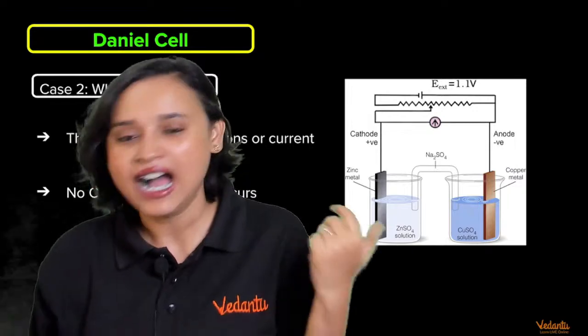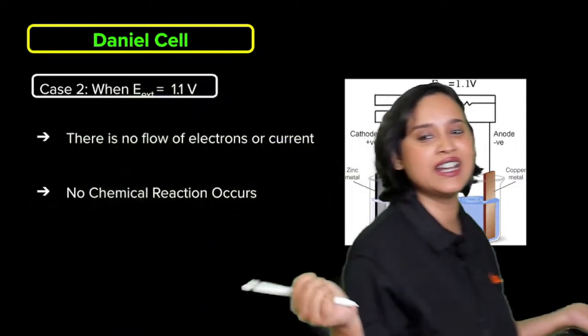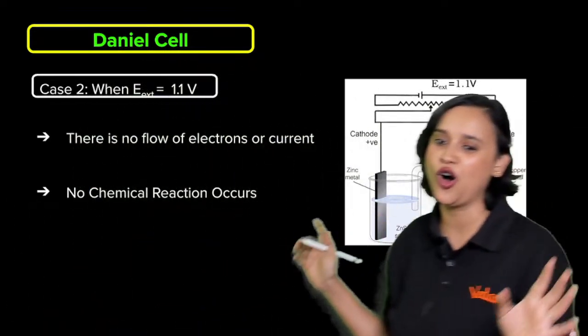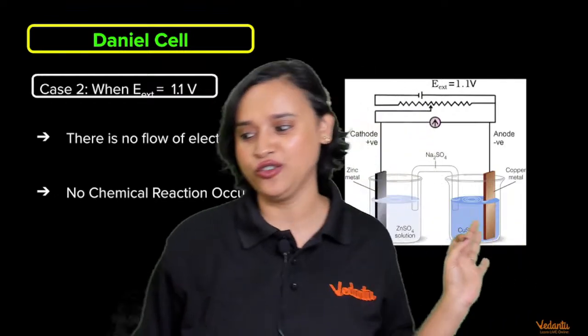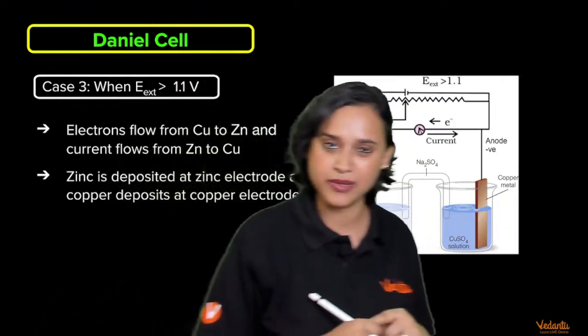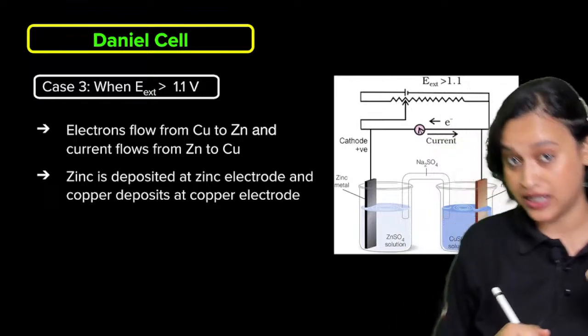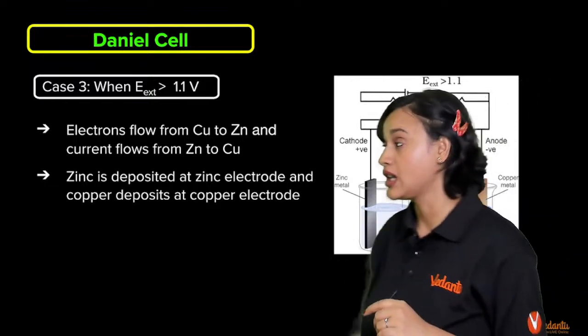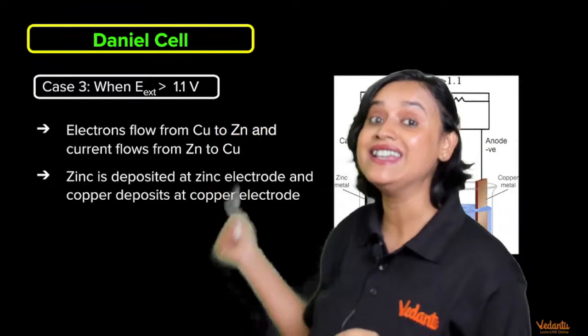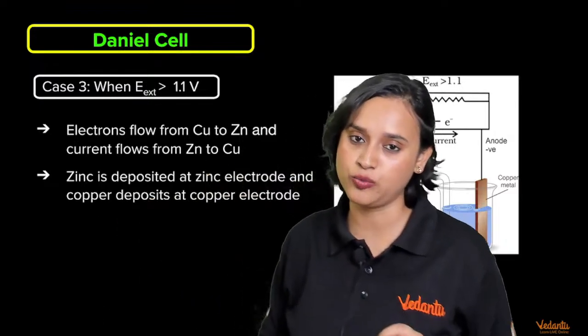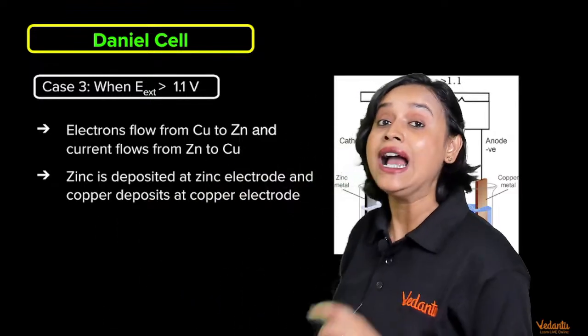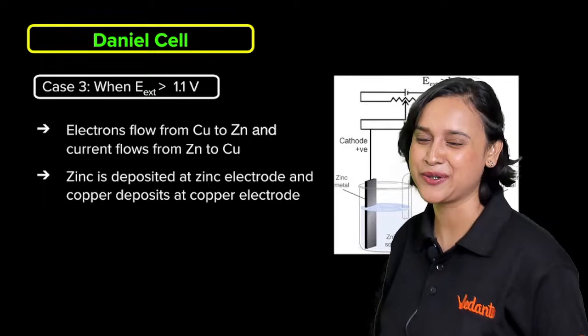Correct, everybody? So here also you will find that there is no flow of electric current or of electrons. But if the external potential is higher than the electrode potential, that is 1.1 volt, at this point of time, my dear students, you know what happens?